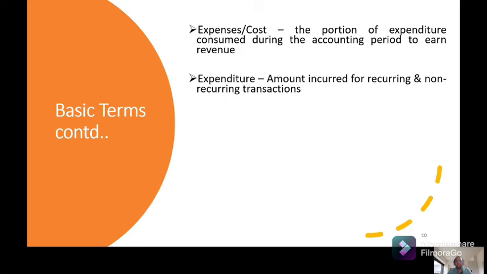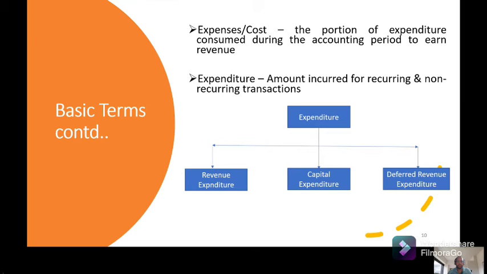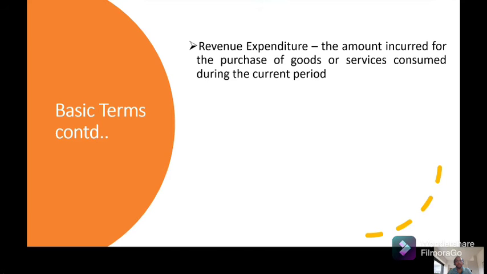Whatever amount you incur, you are going to pay, that is expenditure. There are different kinds of expenditure: revenue expenditure, capital expenditure, and deferred revenue expenditure. Revenue expenditure is the amount incurred for purchase of goods or services consumed. It is the normal action for day-to-day operations, whatever expenses you are incurring.